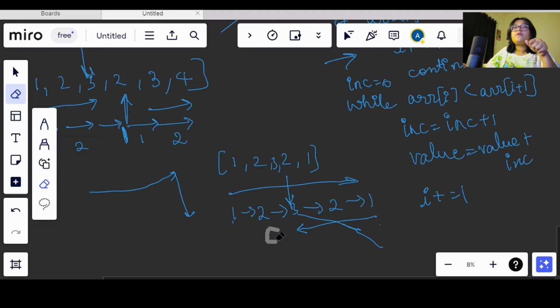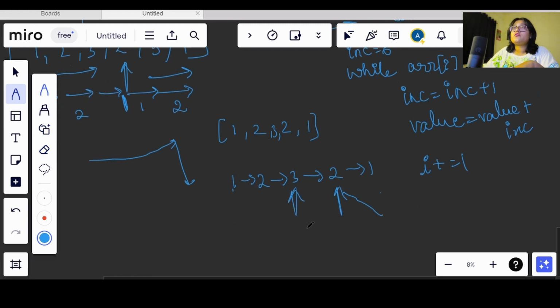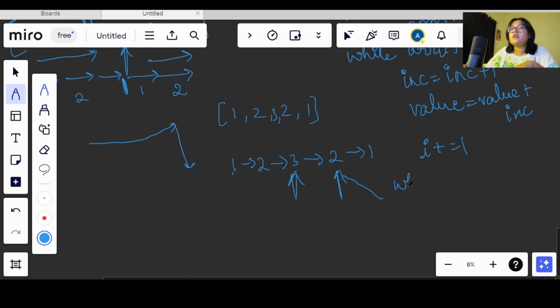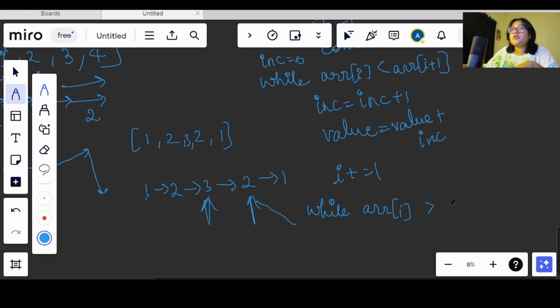So what we will do here, if we see a condition where I plus 1 becomes less than I. Let's say we have a while condition where ARR of I becomes greater than ARR of I plus 1, right? This value is less than this. That means we are falling down, right?